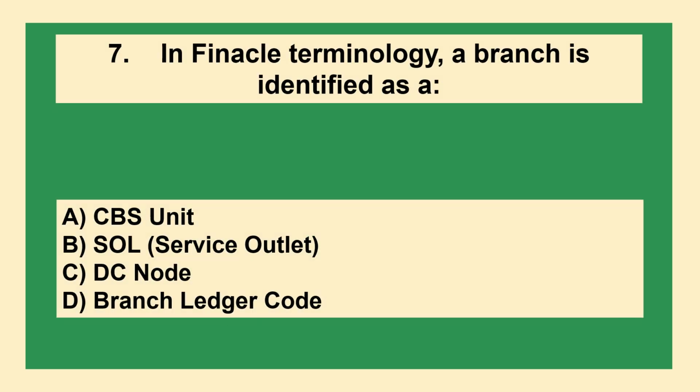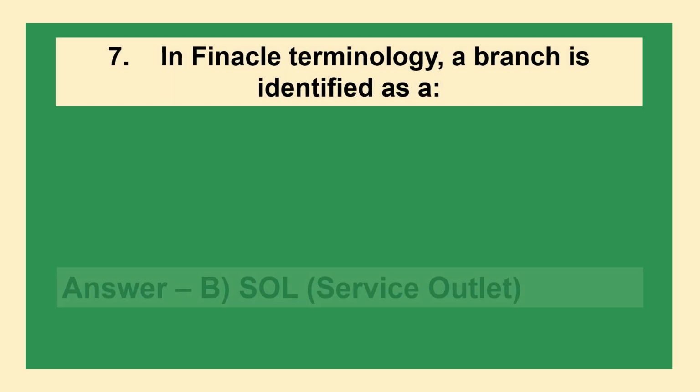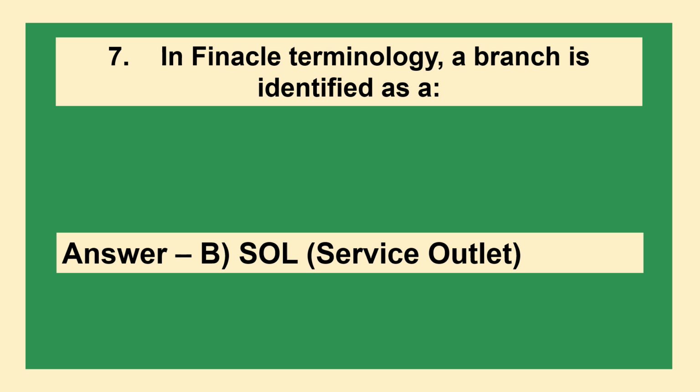In Finacle terminology, a branch is identified as an option A: CBS unit, B: SOL service outlet, C: DC node, D: branch ledger code. The answer is option B: SOL service outlet.